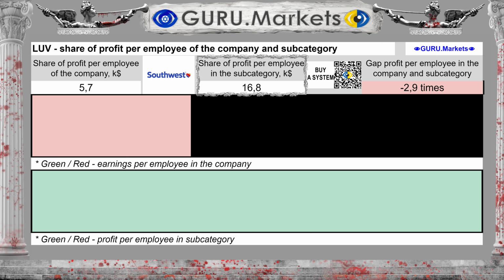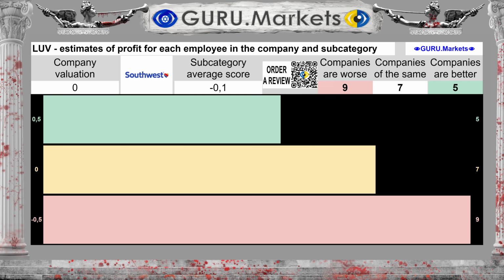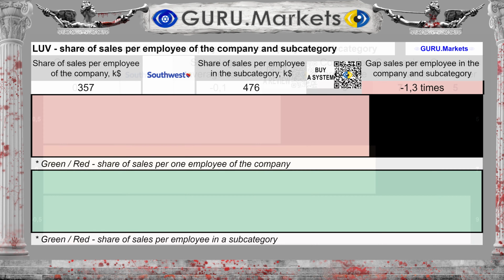The volume of profit per individual employee of the company is $5,700, with an average for the subcategory of $16,800. The difference between the subcategory average and the company's performance is 66%. Estimation of profit for each company employee in comparison with indicators in the subcategory: Tolerable, 0 points.